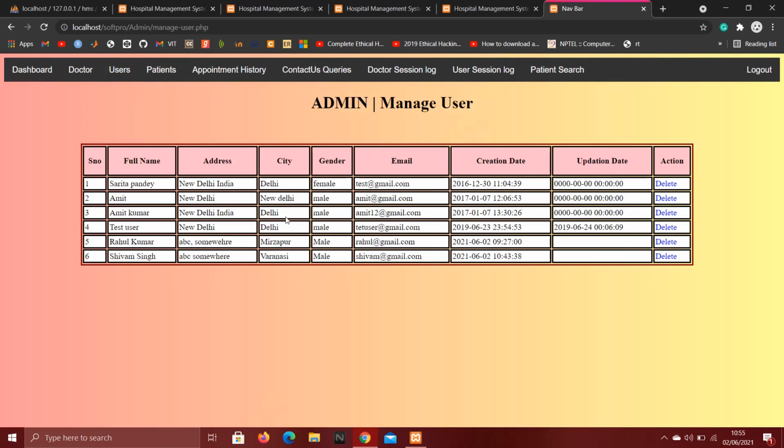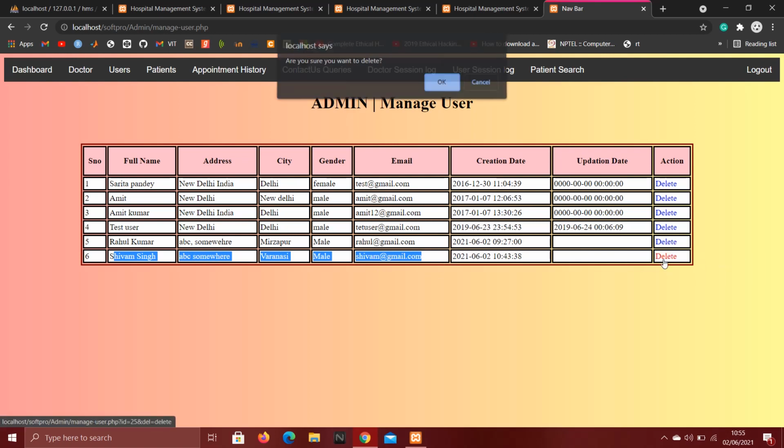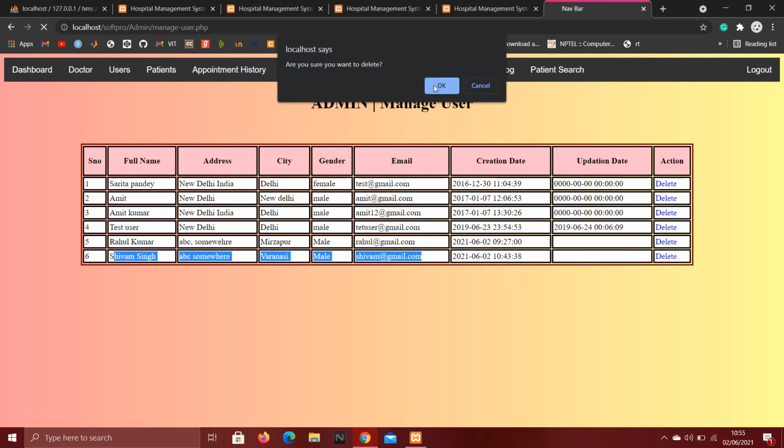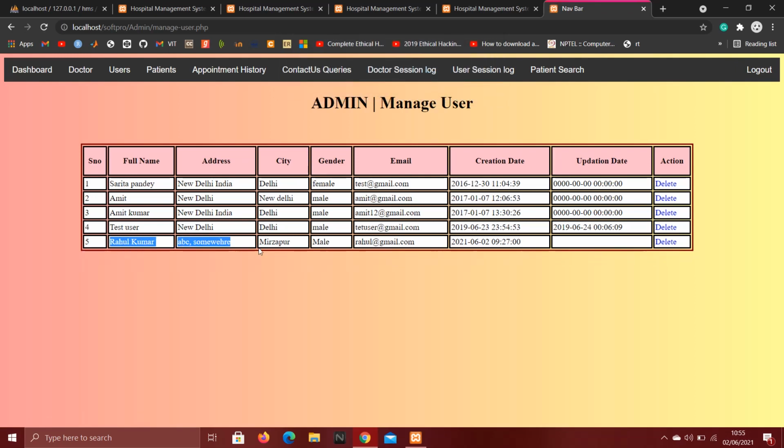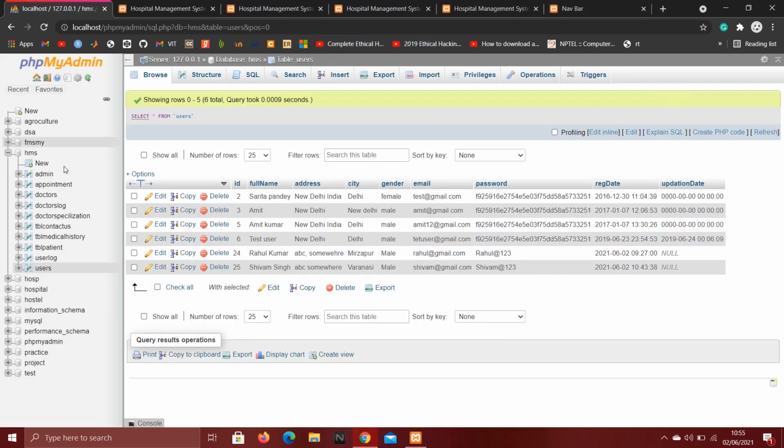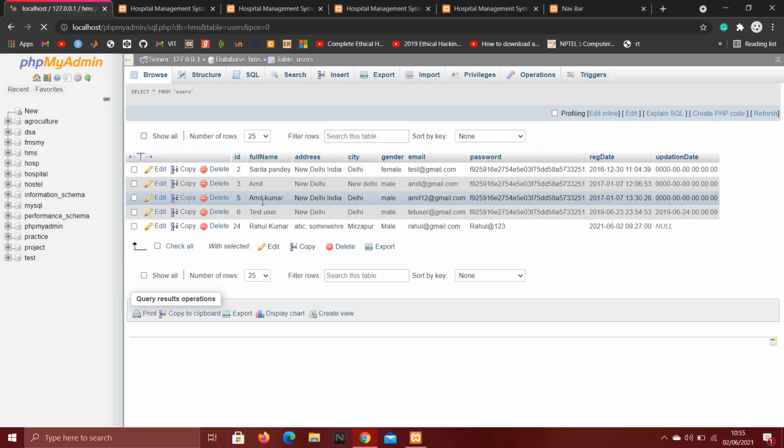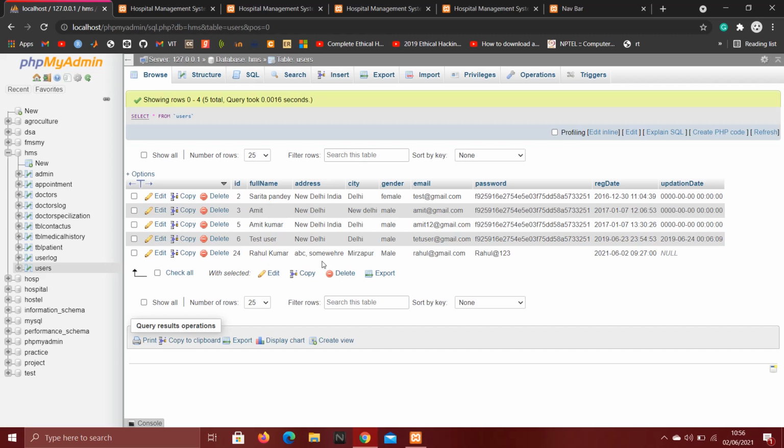Let's go to manage user. In manage user, admin can manage users, like he can delete any user. Let's delete someone, like we registered Shivam Singh previously. Now let's delete it. Are you sure you want to delete? Yes. And we can see Shivam Singh is deleted, and his credentials are also deleted from here. Let's refresh it, and we can see no Shivam Singh is there.